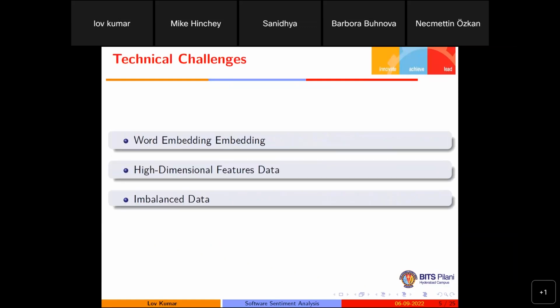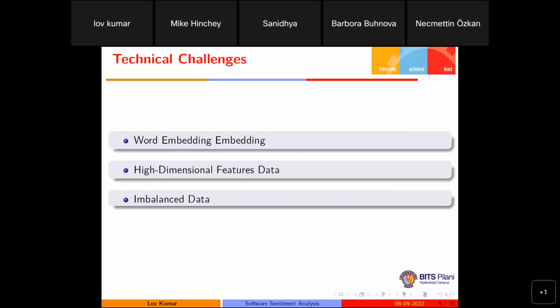These are the different technical challenges when we are working on software sentiment analysis. The first one is the word embedding technique, because the data we are getting is in the form of text with values indicating whether it is a positive or negative comment. When we apply any type of data mining or machine learning technique, that will mainly work for numerical values, not for text data. So that's why we are using different types of embedding techniques to find the numerical representation of the text data. There are various types of embedding techniques, designed based on different platforms.